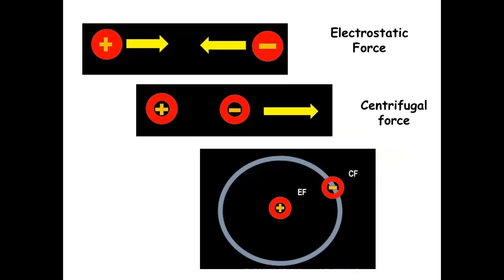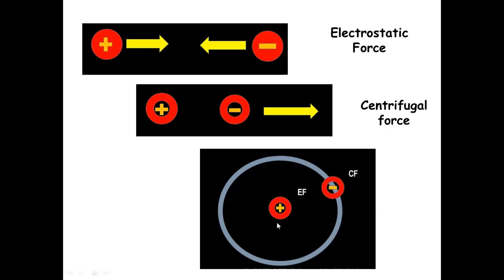The two important forces that are essential for holding this atom together are the electrostatic force and the centrifugal force. The electrostatic force is the force between your positive protons and your negative electrons. It will try to attract the positively charged proton and the negatively charged electron together. And the centrifugal force is the force that is trying to pull the electrons away from the nucleus, which you can see in the arrow mark.